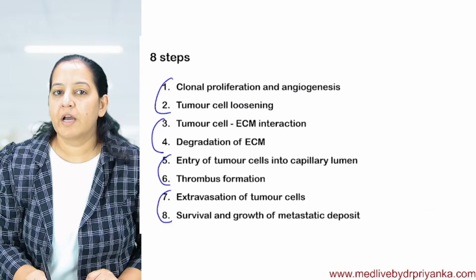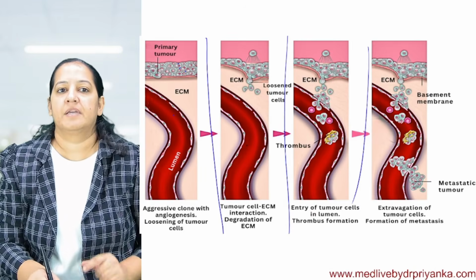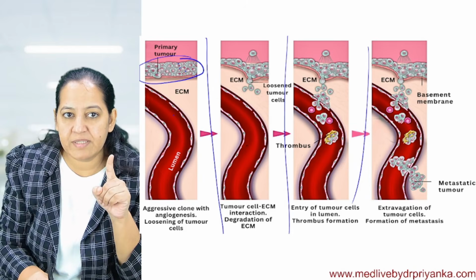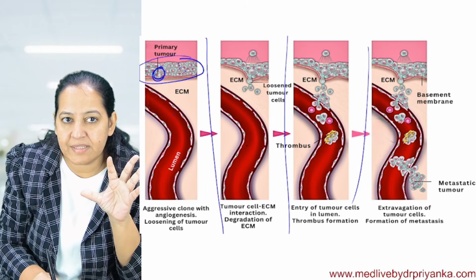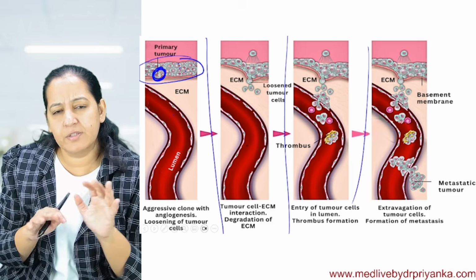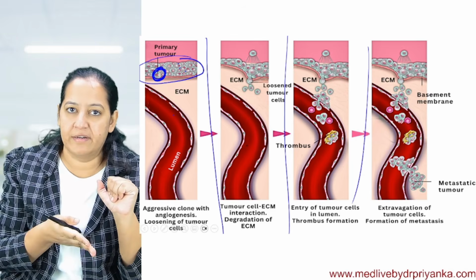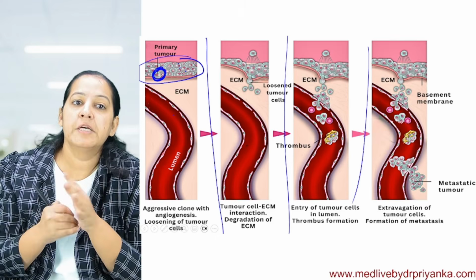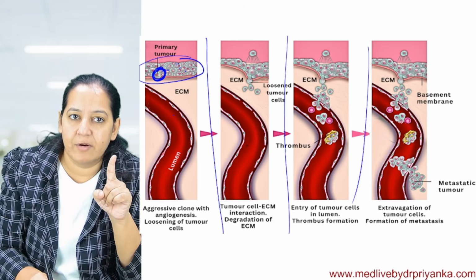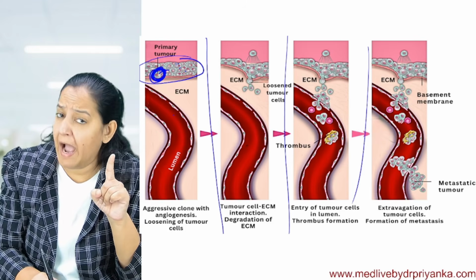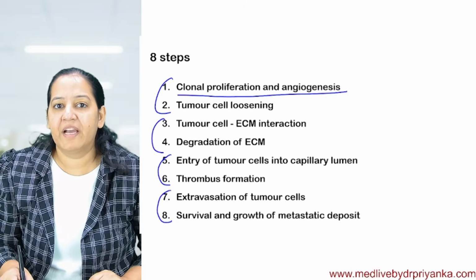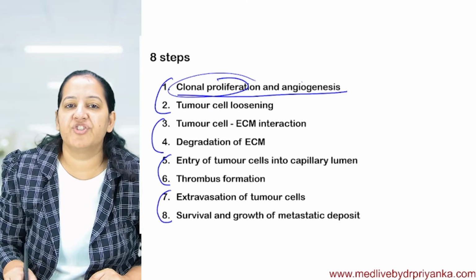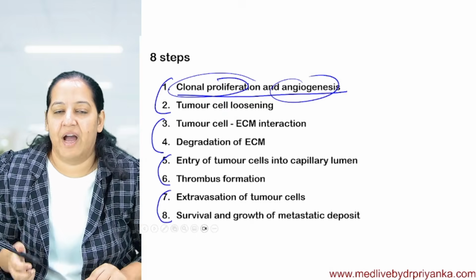The first is clonal proliferation of the tumor cells. Can you see the tumor cells here? A cluster of the tumor cells will become aggressive. It is not all the tumor cells which will get loose and jump into the blood vessel. It is a few tumor cells which become hyper aggressive. They will do clonal proliferation, angiogenesis, and they become hyper aggressive.